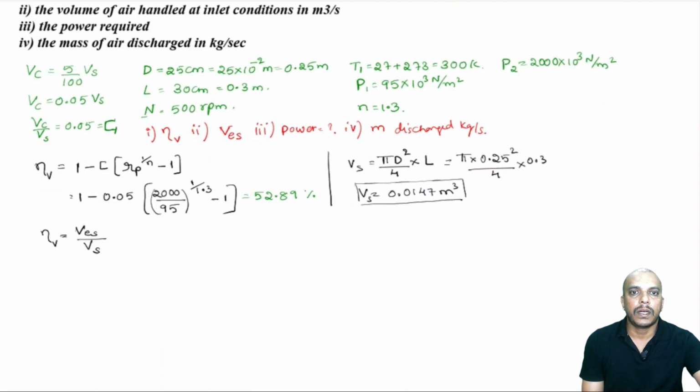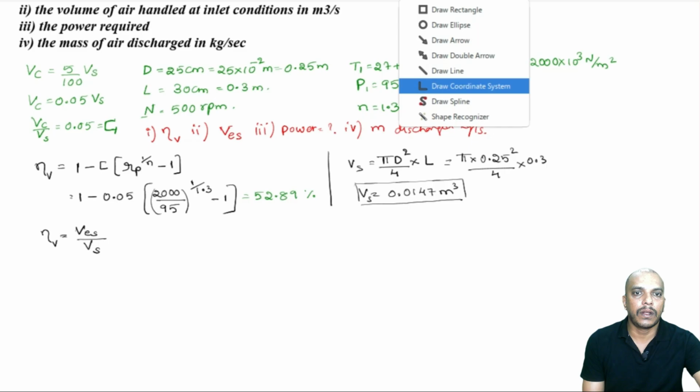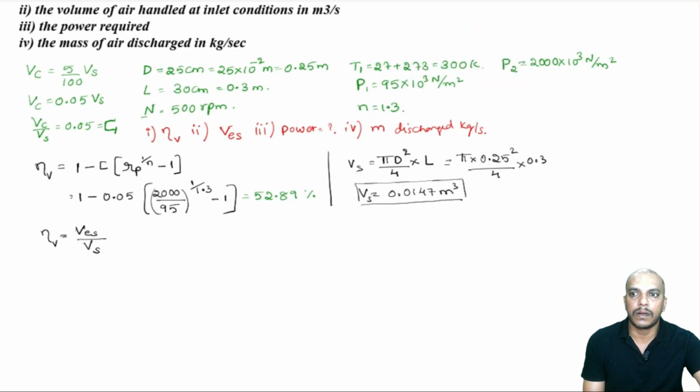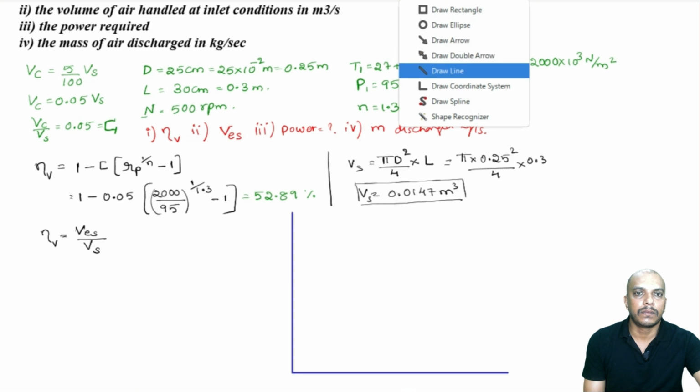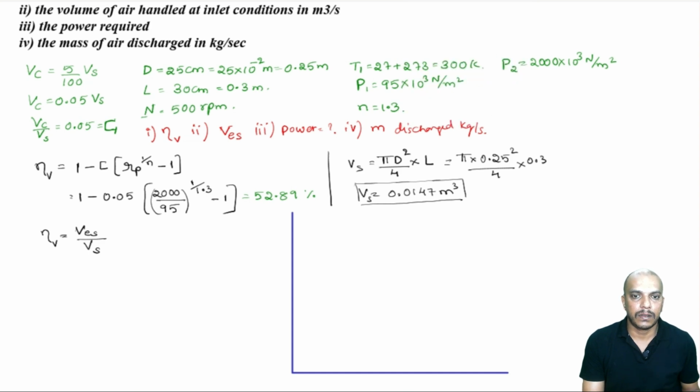Now, I think in order to get the idea, we should have drawn a PV diagram. I will draw the PV diagram with clearance volume. The PV diagram will also carry weightage in terms of marks, so we will have to draw that.